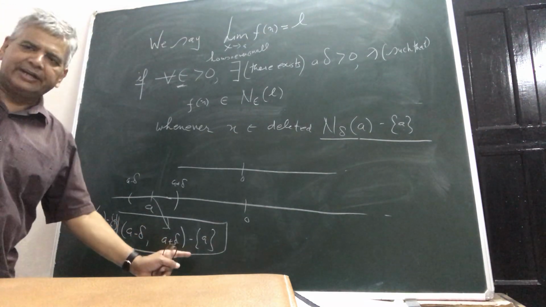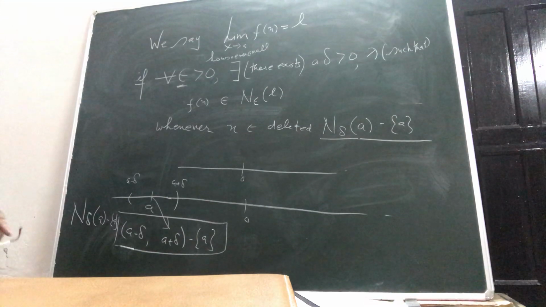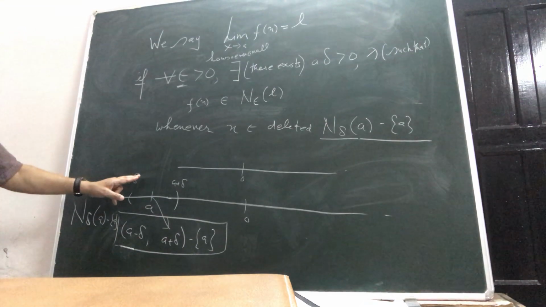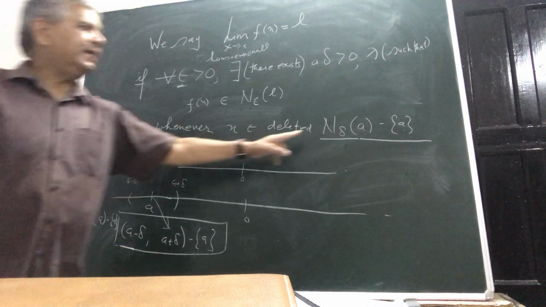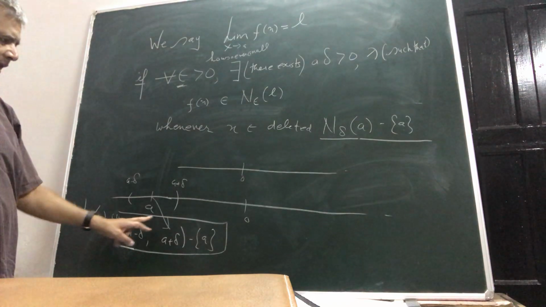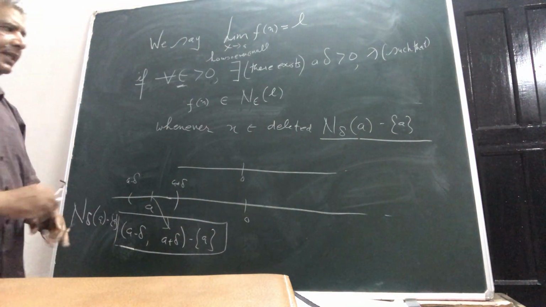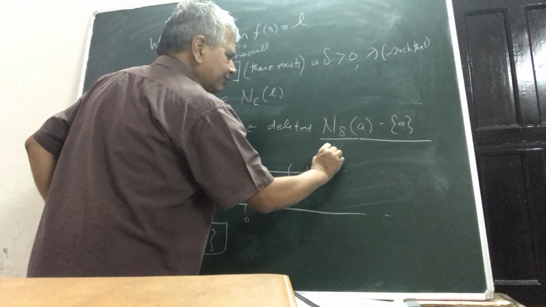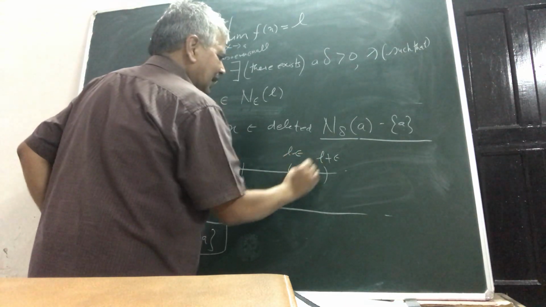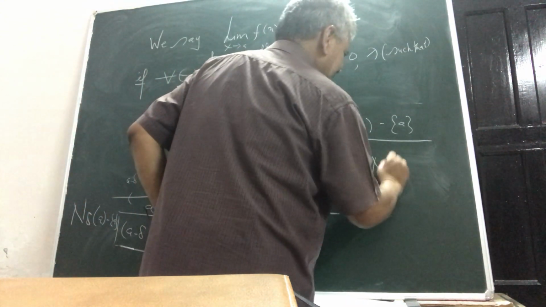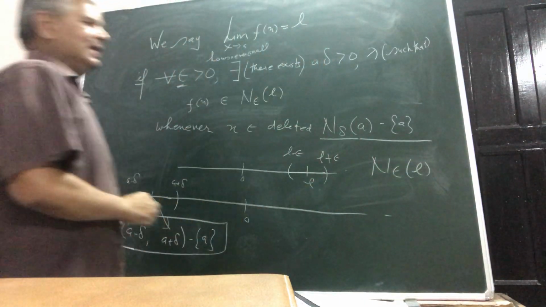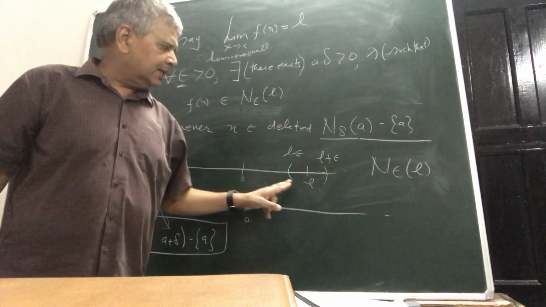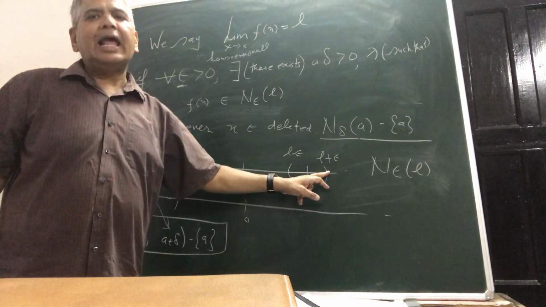Symbolically, it is an open interval. But then what should happen? Now what I say, see, whenever x belongs to this deleted delta neighborhood of A, in this interval, then suppose L is a number, then L should fall wherein? Between L minus epsilon and L plus epsilon, in this interval. And this interval is what? N epsilon L, the epsilon neighborhood of L. So it is the interval L minus epsilon, L plus epsilon.